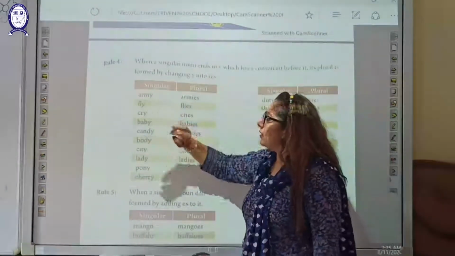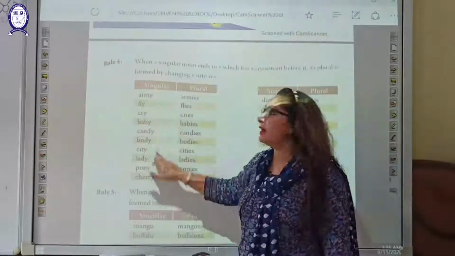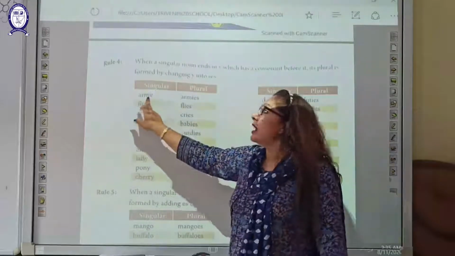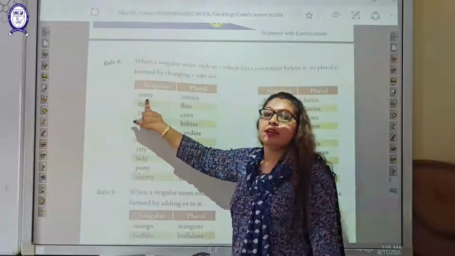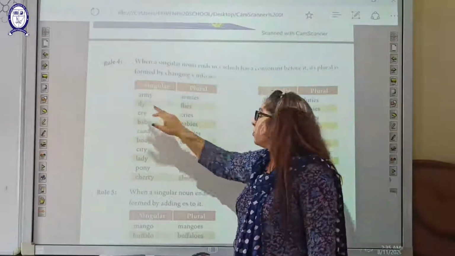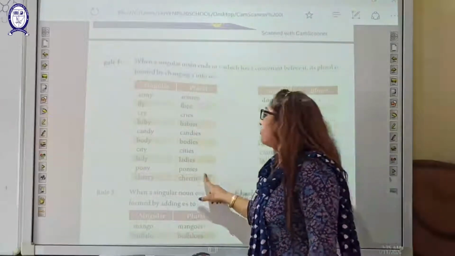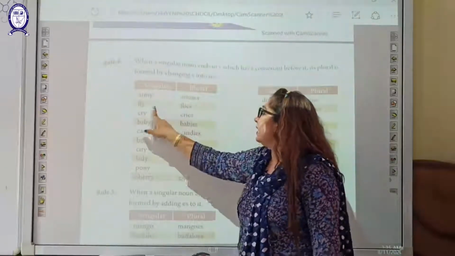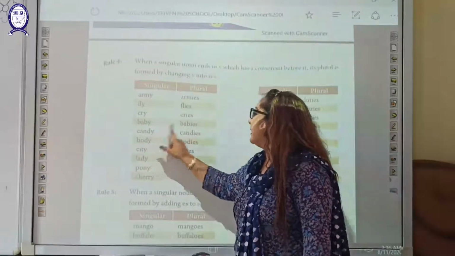Like see here, in the first word here, army. Here before Y, M is given. The M letter is not a vowel, so it is a consonant letter. So we will write IES at the end of this words, like army, armies, fly, flies, cry, cries, baby, babies, candy, candies.